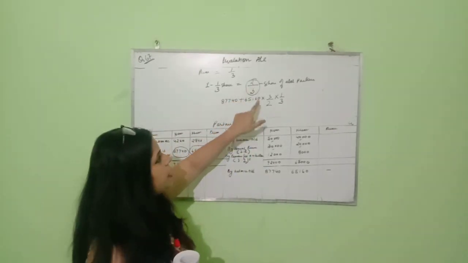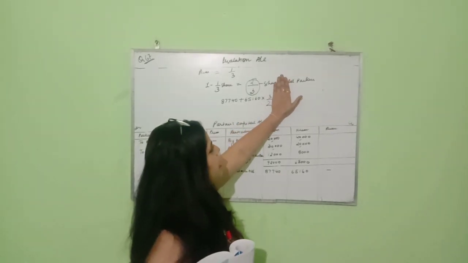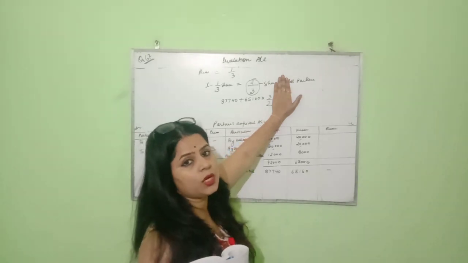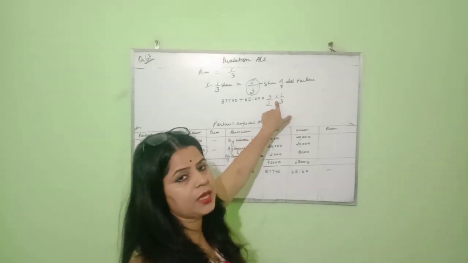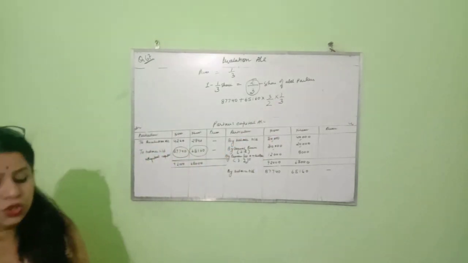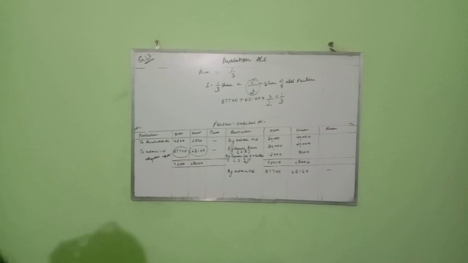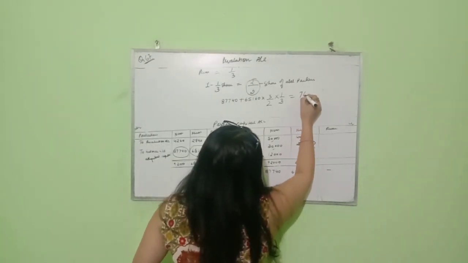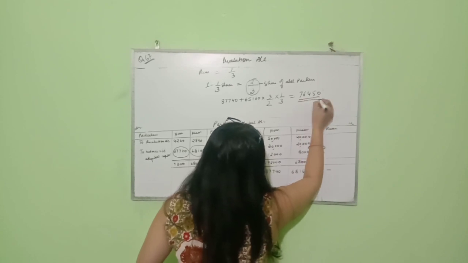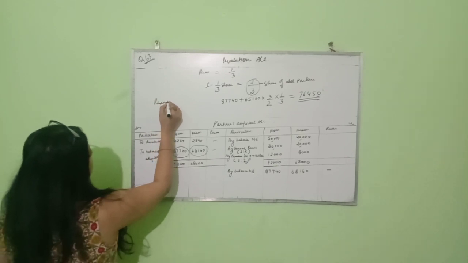So the remaining share is 2/3. The reciprocal of 2/3 is 3/2. If I do not multiply by 1/3, what will I get? I will get the total capital of the firm. And from the total capital of the firm, we will take out the new partner's share, that is 1/3. So when we calculate 1/3 of this calculation, we will get 76,450, and this is Prem's capital.